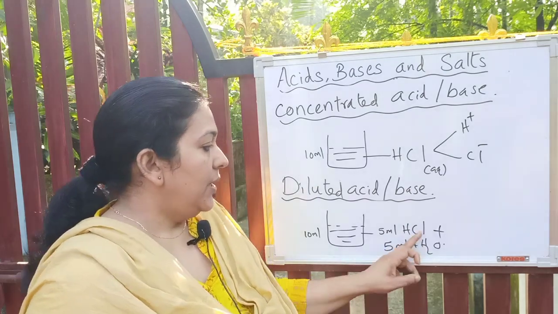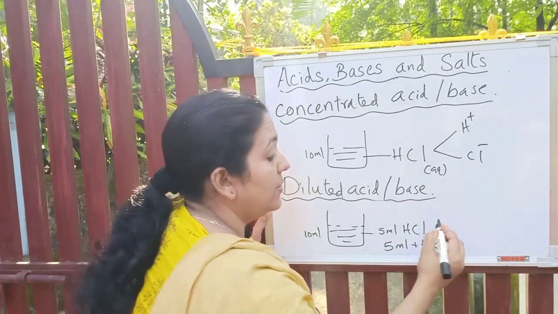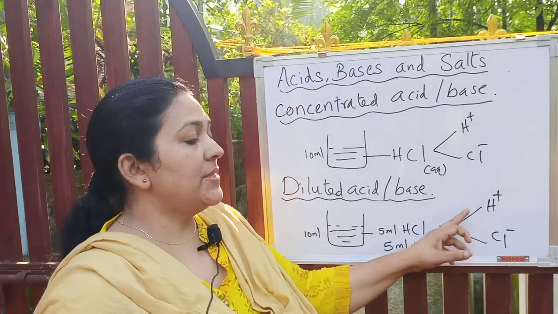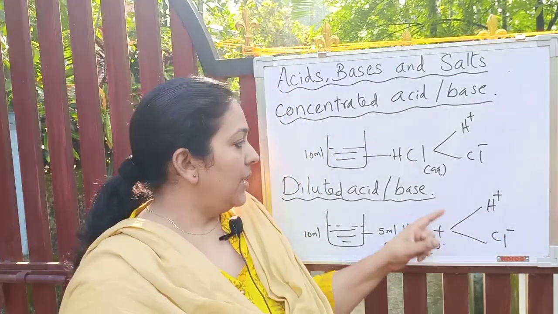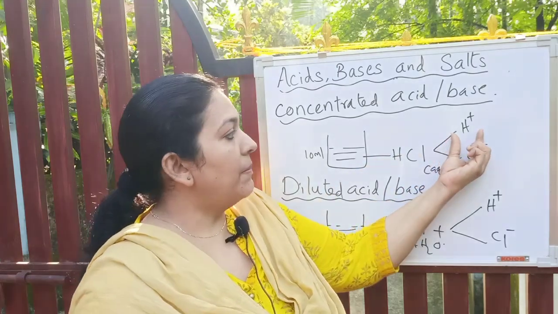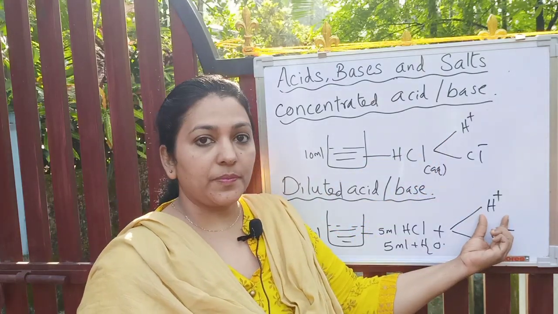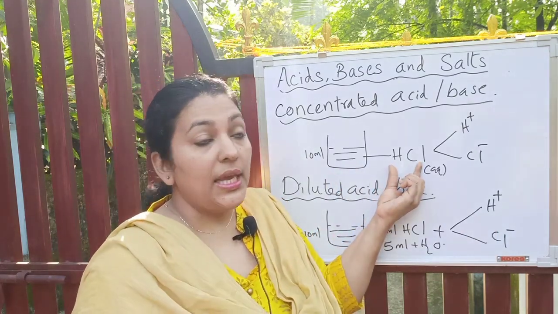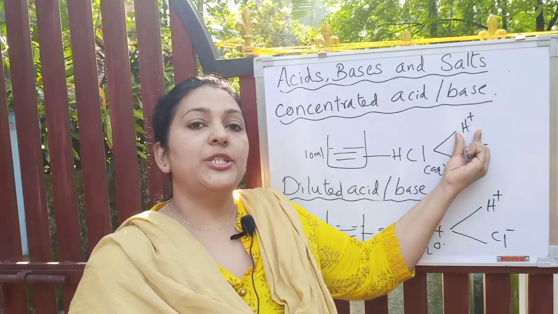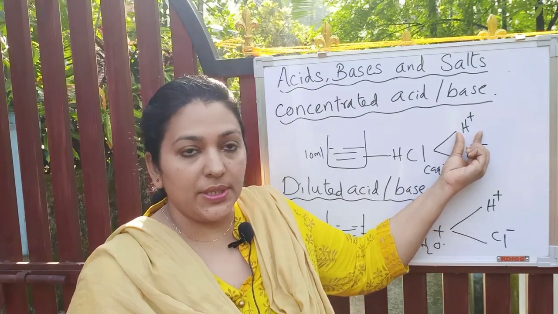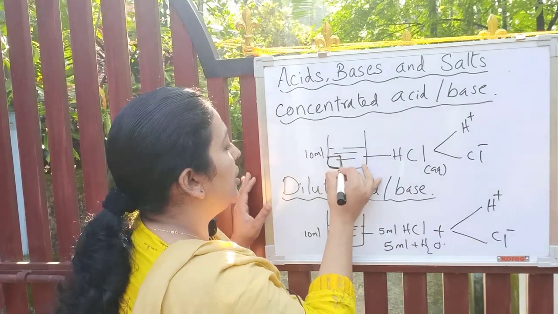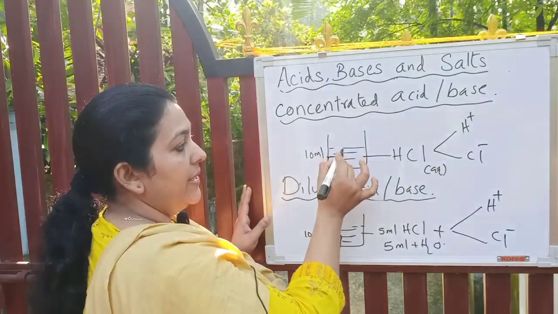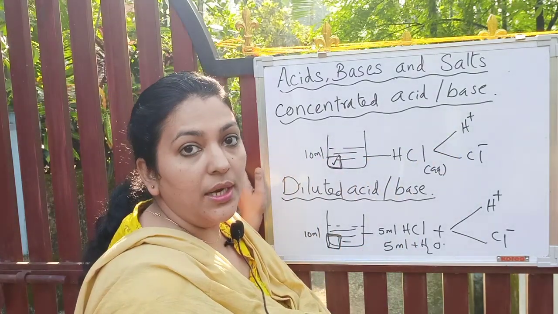In this case also hydrochloric acid will split into hydrogen plus ions and chloride minus ions, isn't it? But how will you compare the number of H plus ions in both the cases? Here you have taken more quantity of hydrochloric acid, therefore more number of H plus ions per unit volume will be produced, isn't it? If you take a small volume and check the same volume in both the cases, in the first case more H plus ions are produced.